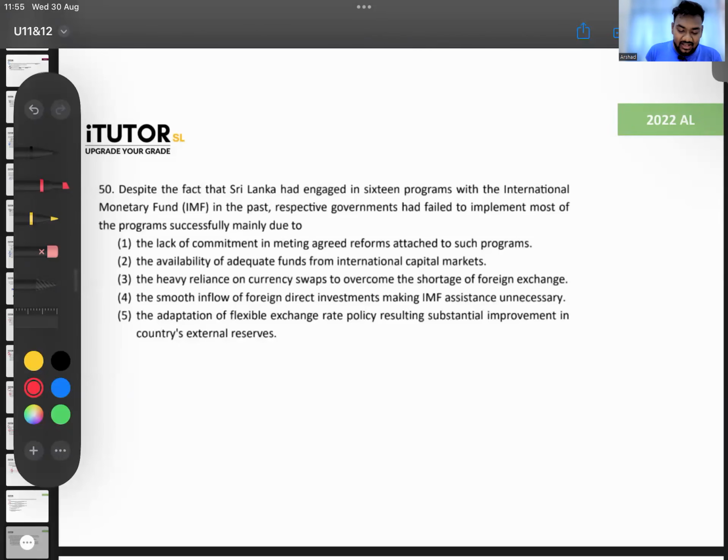Despite the fact that Sri Lanka has engaged in 16 programs with the IMF, respective governments had failed to implement most of them. Remember, guys, this is the 17th time that we are going to the IMF. Before this, we have gone 16 times. From these 16 times, we were able to complete the program only around half the time. Around 7 or 8 times, the program failed. That means halfway down the line, we did not complete the program. The IMF left and went. So they are asking you, what is the main reason for that? Why did most of our IMF programs before fail?